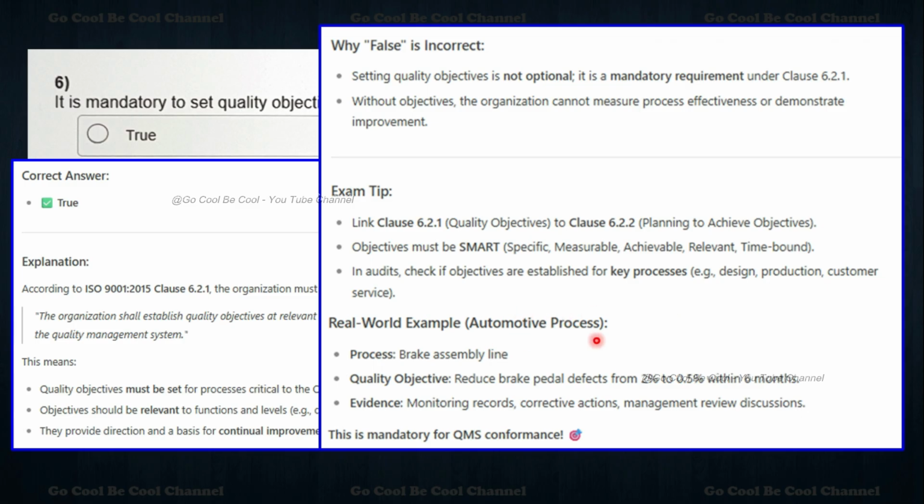Real world example is in automotive processes. For example, we can talk about a brake assembly line. So what is our objective supposed to be? If you are working in any automotive industry, you can correlate why quality objectives are very, very important. So here is the brake assembly line: reduce brake pedal defects from 2% to 0.5% within 6 months. So within 6 months we have to reduce it. The evidence is monitoring records, corrective actions, and management review discussions. This is mandatory for QMS conformance. So 6 questions we have seen out of 45. I think the remaining 39 are supposed to go very fast.